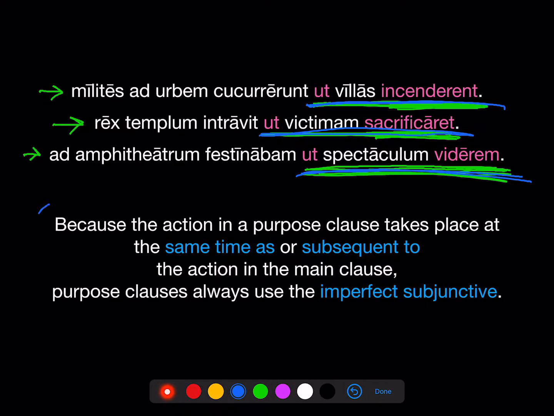So again, because the action in a purpose clause, just by the logic of it, takes place at the same time as or subsequent to the action in the main clause, you're only going to see imperfect subjunctives in purpose clauses. And that's it.